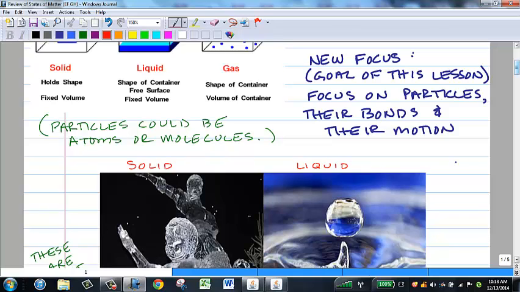So I will be using the term molecules if it's a compound. I will be using the term atoms if it's an element. I will be using the term particles if I mean something more general. I'm not specifying. The particles of a solid, particles of a liquid, the particles of a gas are behaving differently to give the solid, liquid, and gas its properties. They're bonded differently, their motion is different, and that's what we want to focus on.